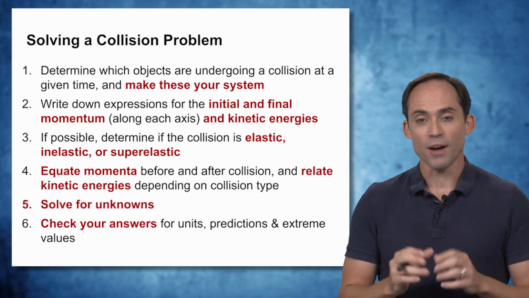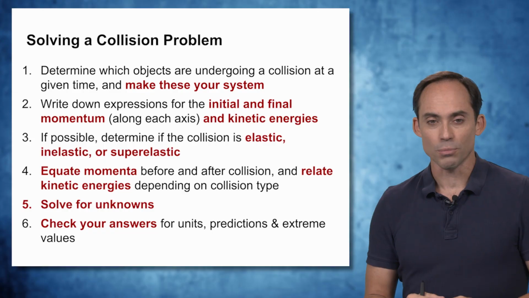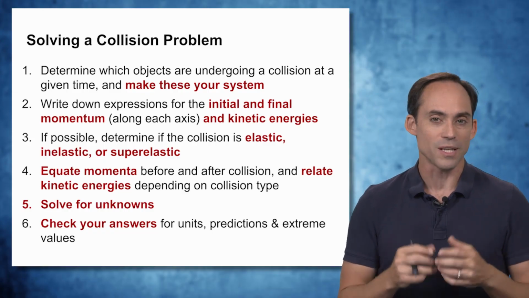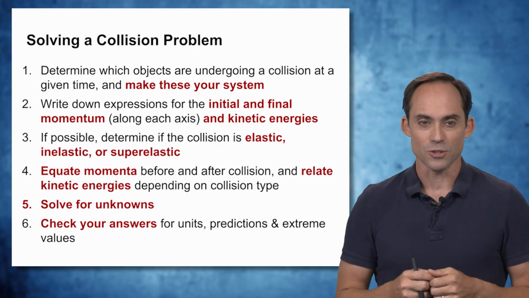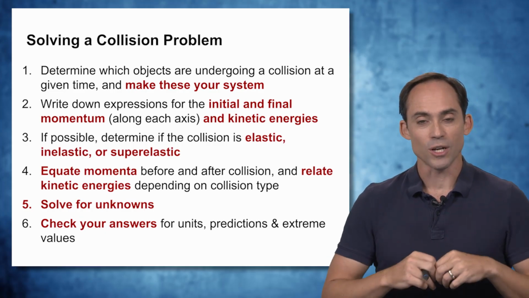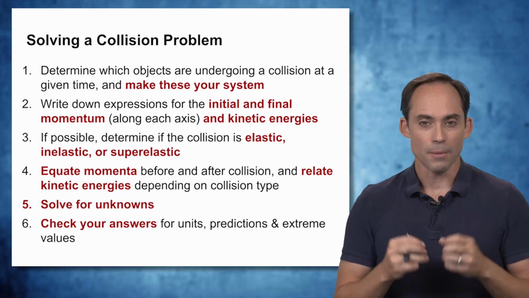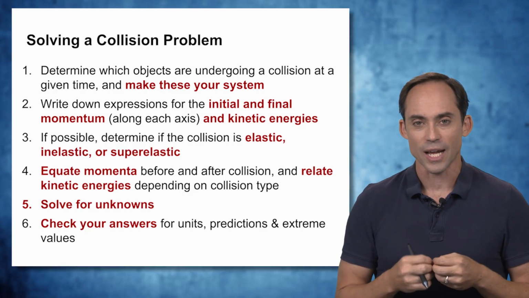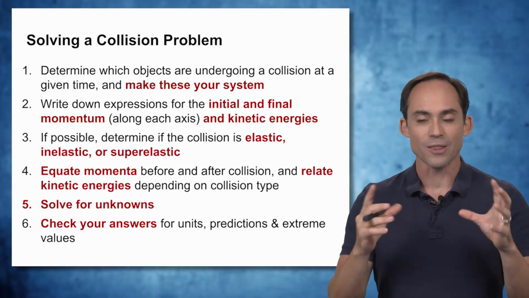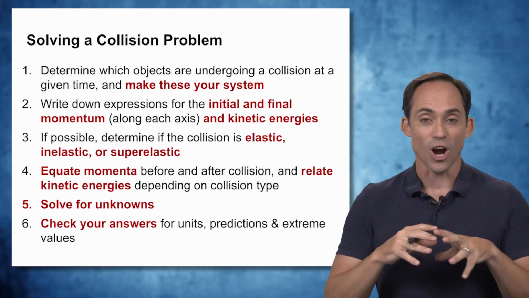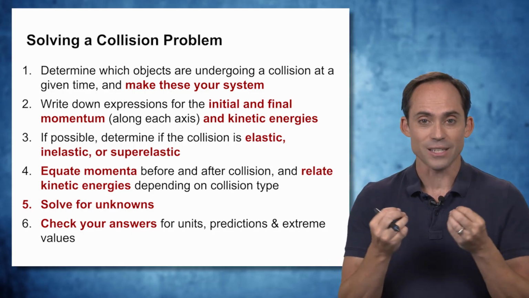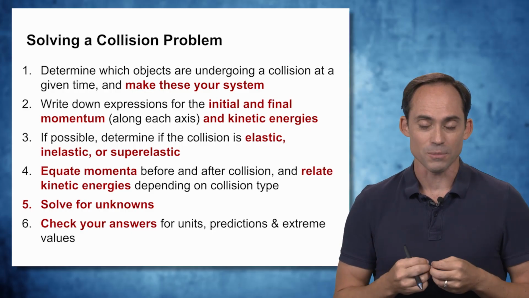So we can modify our momentum conservation problem-solving process when we've got these collisions because we're implicitly assuming that momentum is going to be conserved. As before, we're going to set up our problem, but in particular, we're going to determine what objects in our system are undergoing a collision at any given time, and we'll define those colliders as our system, because that way we can ignore the forces that are acting in between those particles as they come together.